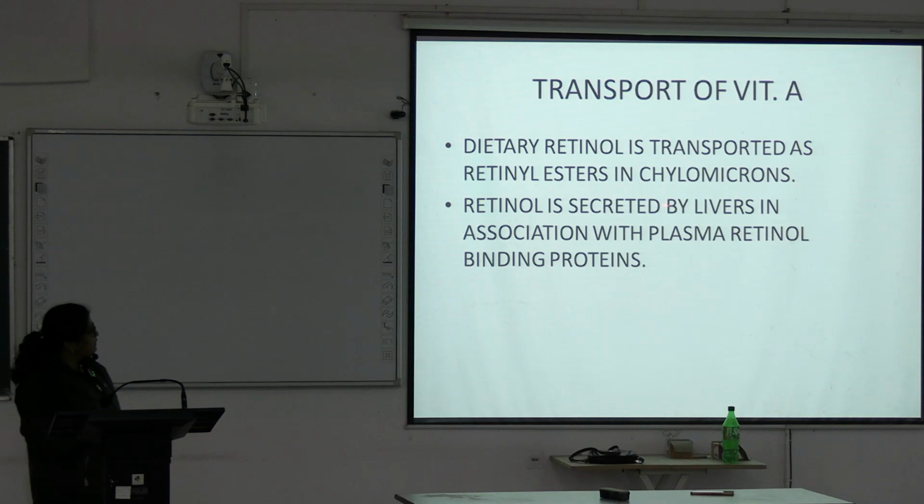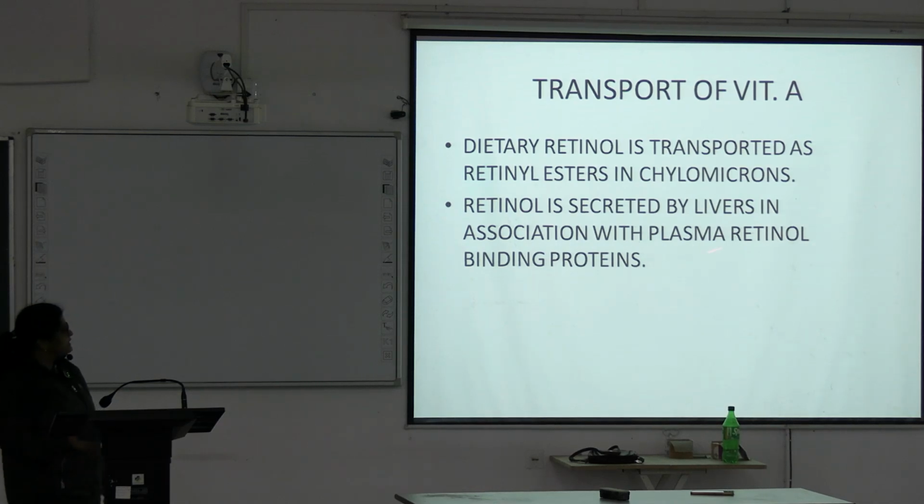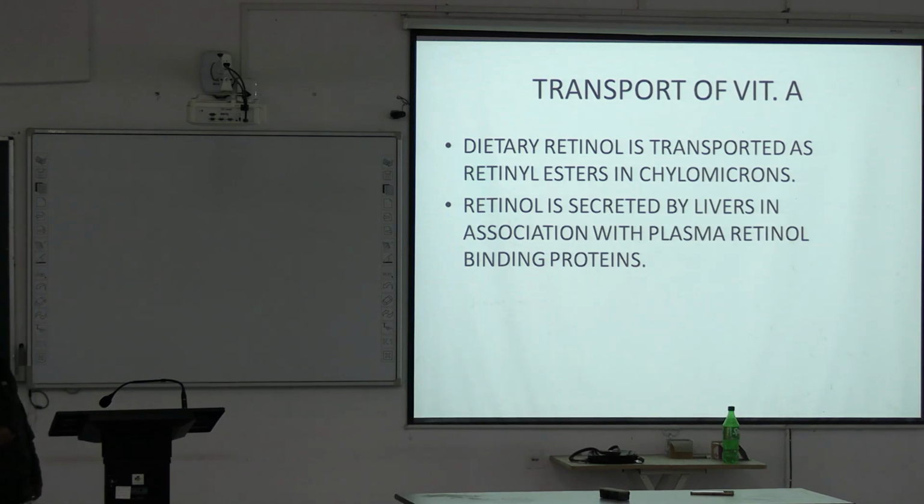Retinol is secreted by the liver in association with plasma retinol binding protein. So, it is secreted by the liver and combines with retinol binding protein.